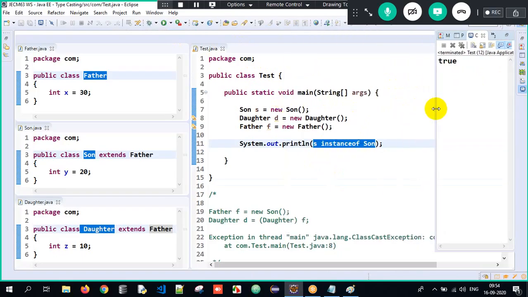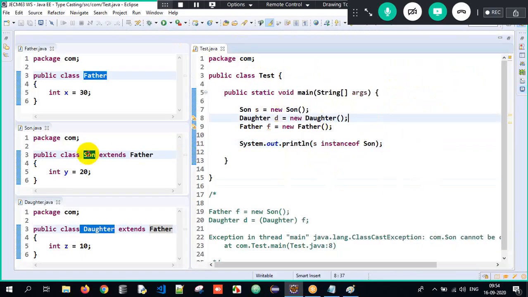Why is it true here? Guys, common sense. When I create an object of son, will it have the properties of son? Obviously yes. S is the object of son, it is having the properties of son, so therefore the output is true here.